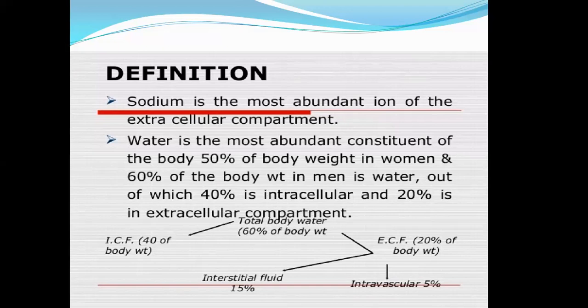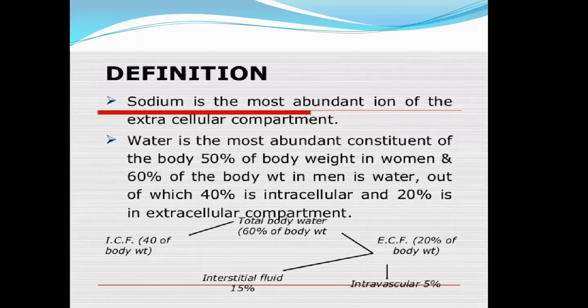It means 60% is divided into 40 and 20. 40 is intracellular fluid and 20 is extracellular. The extracellular is further divided into interstitial fluid, which is 15%, and intravascular fluid, which is 5%.